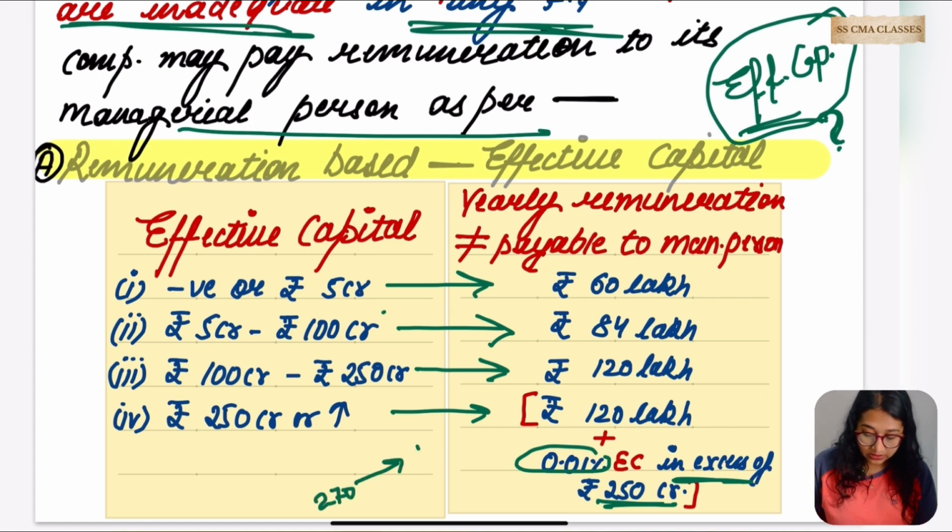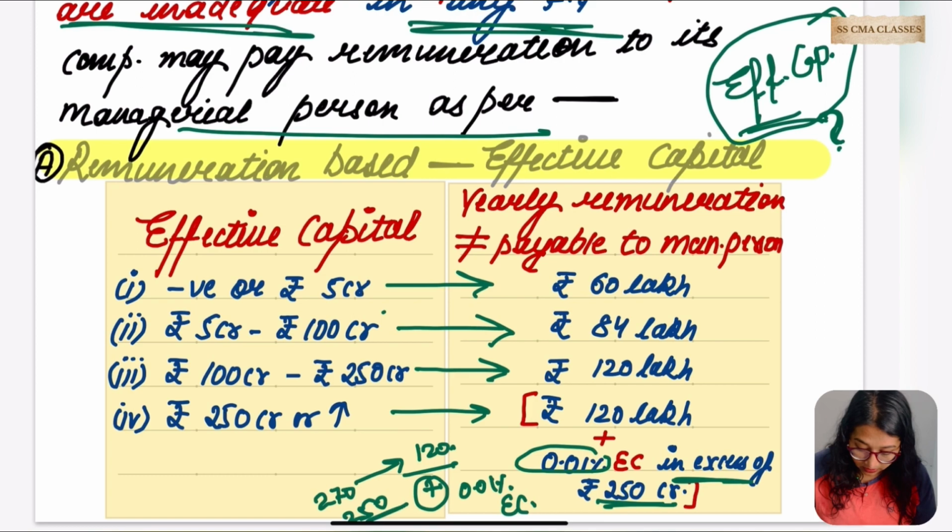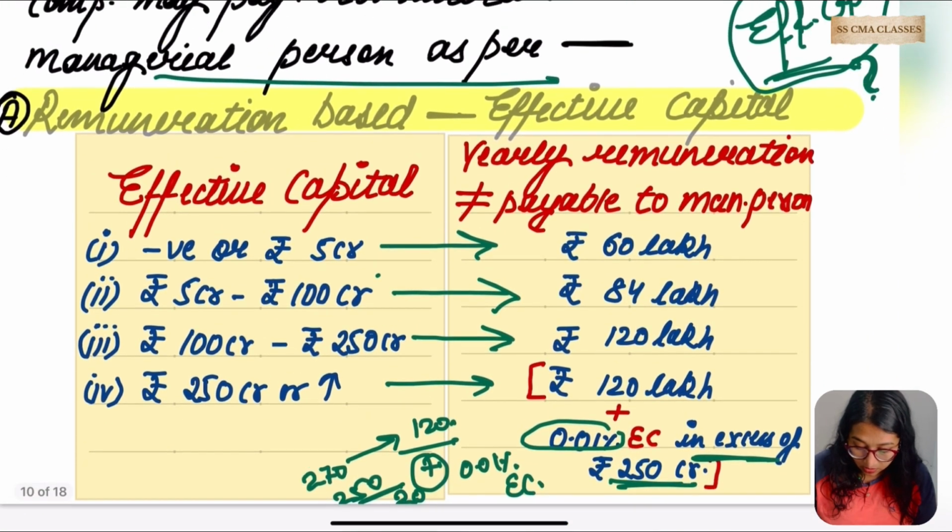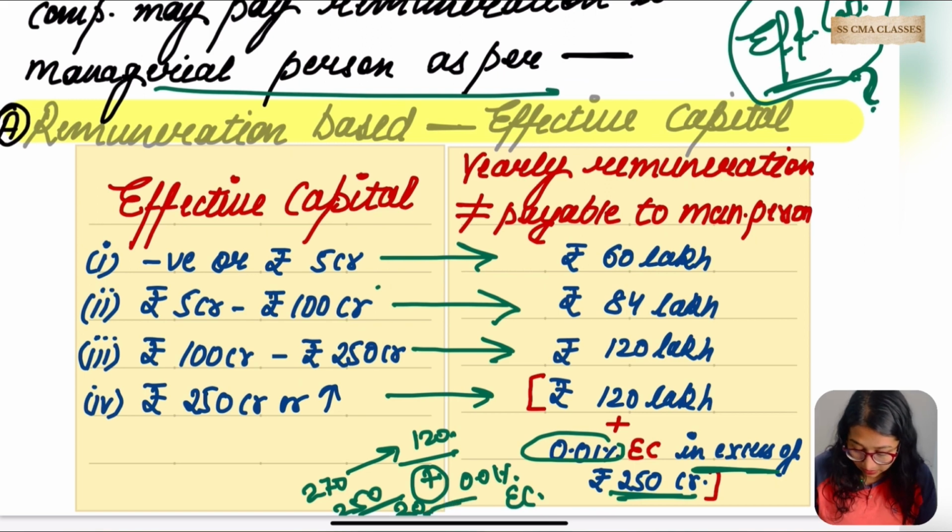For sure in that case 120 lakh is definitely given, but what are they saying? 0.01% of the excess of effective capital over 250. So what is the excess? 20 crore would be the excess effective capital, and we are going to take 0.01% of the excess amount. Is it clear? So 60, 84, 120, plus 0.01% of the excess of effective capital.